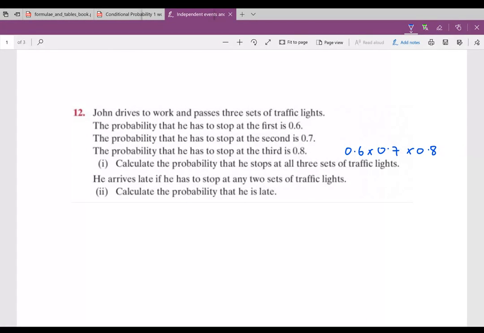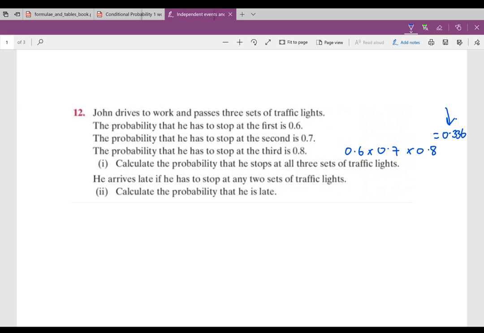Okay. So 0.6 times 0.7 times 0.8 will give me 0.336 for that one there. Okay, I think everybody got that absolutely fine.